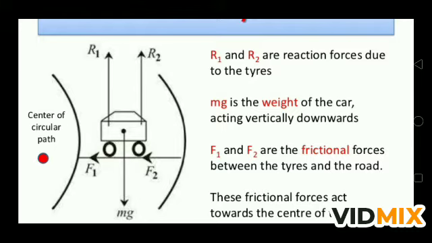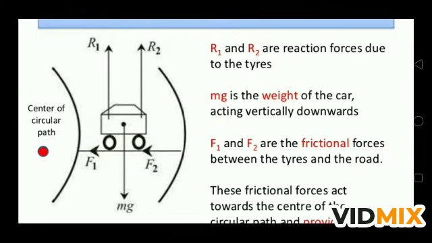The weight of the car is mg, and on the wheels of the car they are providing the necessary normal reaction, that is the reaction by the road, R1 and R2. And when the car is making a turn, the friction F1 and F2 is towards the center. So R1 and R2 are the reaction forces due to the tires, mg is the weight of the car acting vertically